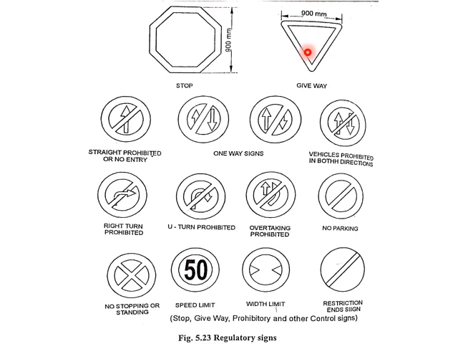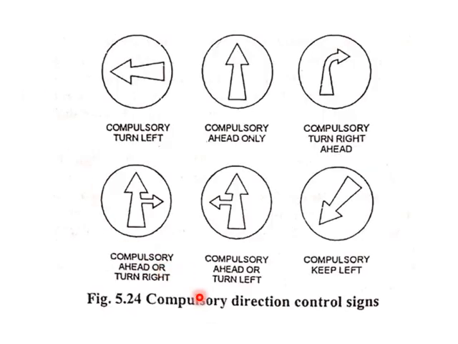Wait for the crossing vehicle to pass. Then entry prohibited, one-way signs, then no parking signs, width limit, speed limit, etc. Then you have the compulsory direction control signs. That is compulsory go ahead only, compulsory turn left, compulsory turn right, etc.